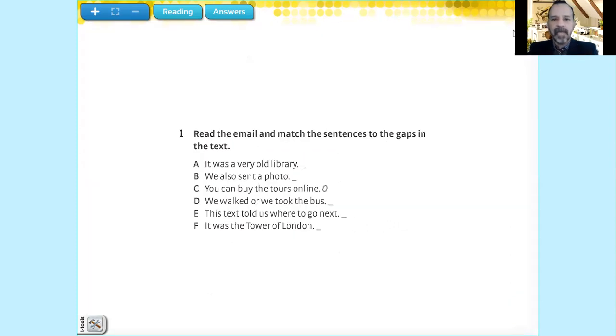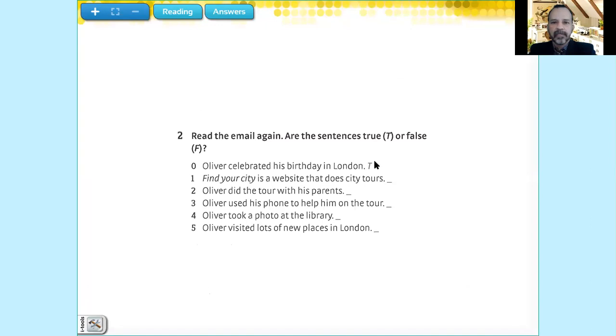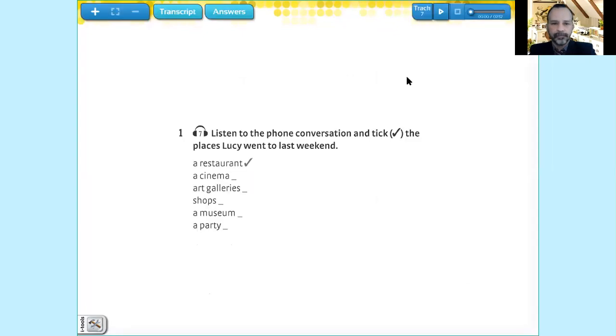So read the text, and it says here: match the sentence to the gaps in the text. Okay, so number 1, maybe B, number 2, maybe C, etc. You have to read and match. The second exercise is true or false. Obviously, you have to read again and write if it's true or false. Then we go to the listening part.